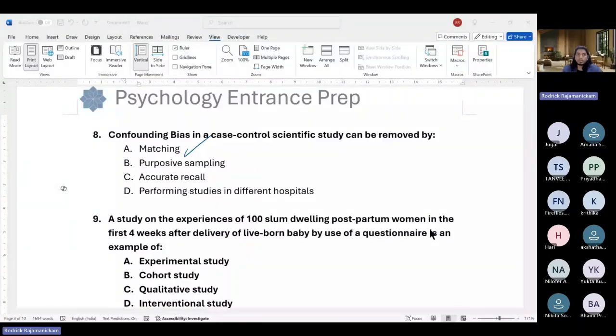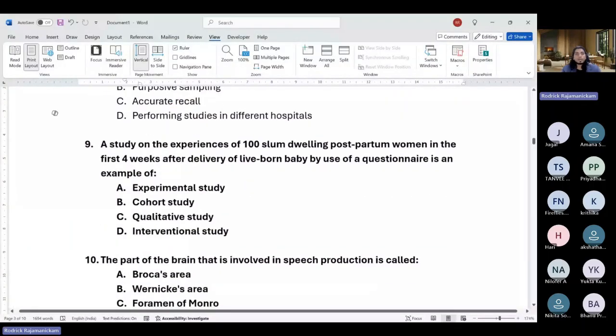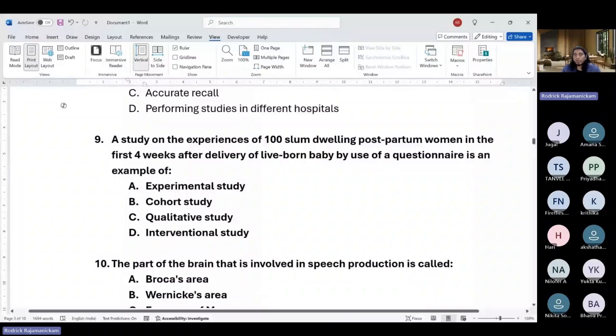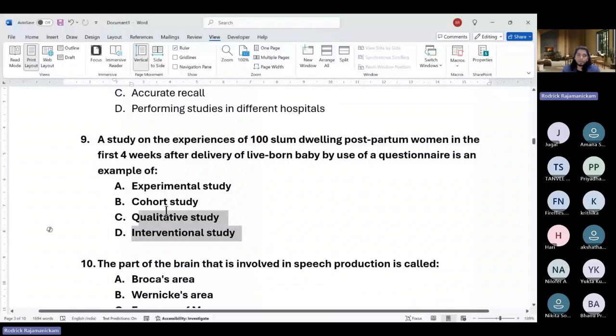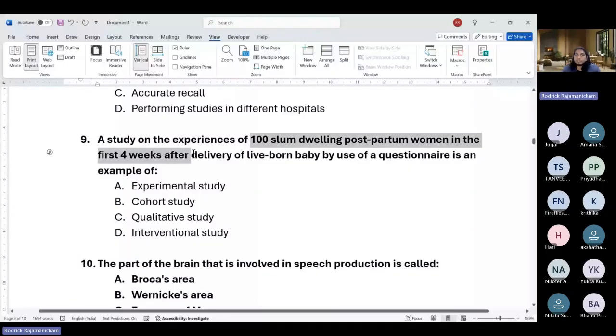So moving on, the ninth question. A study on experience of 100 slum-dwelling postpartum women in the first 4 weeks after delivery of live-born baby by use of a questionnaire is an example of what study design? So they have given a very detailed explanation. So it could be very distracting. So they're studying the experiences of 100 people, postpartum women, after 4 weeks of delivering a baby. Okay, they use a questionnaire for that purpose. Okay, so what sort of a study is this?